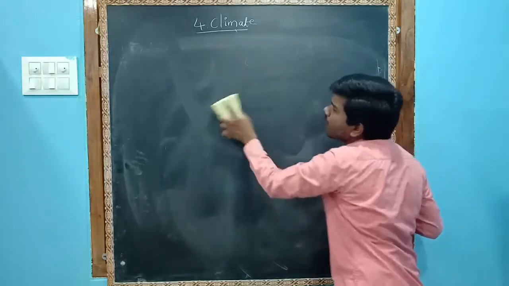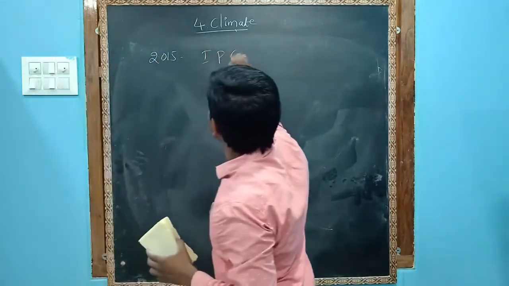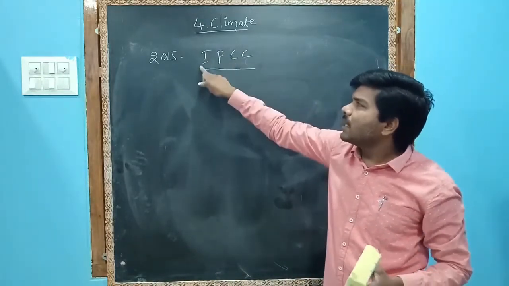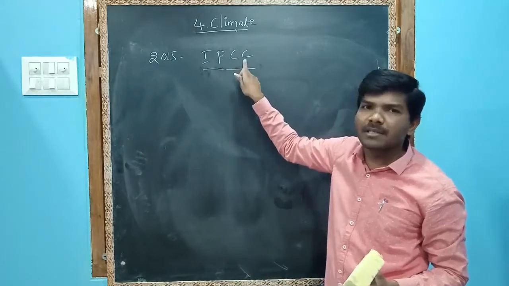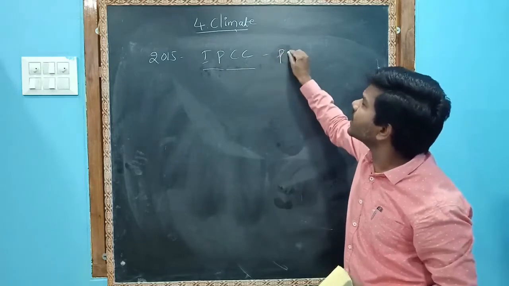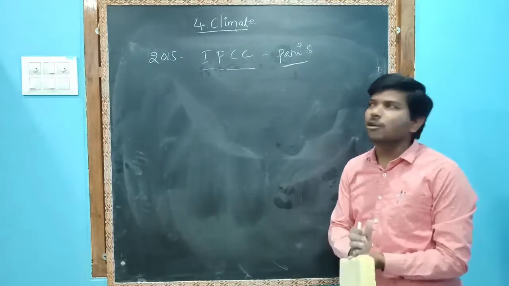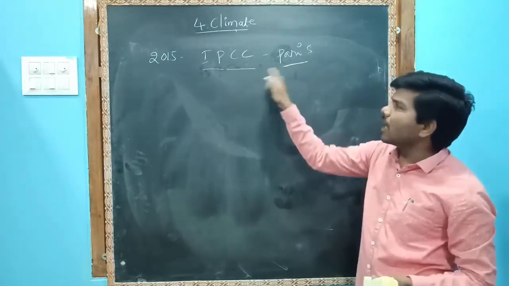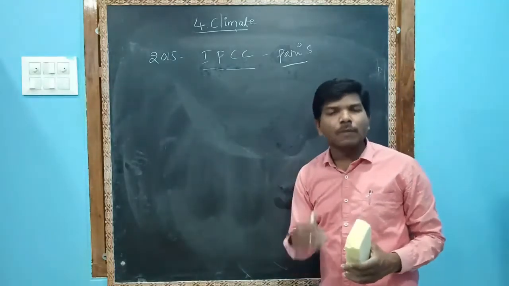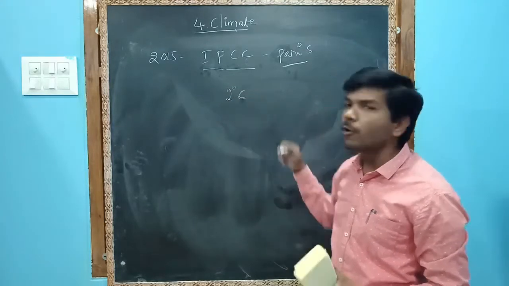To control this global warming, in 2015 the IPCC, Intergovernmental Panel on Climate Change, met at Paris. I repeat, Intergovernmental Panel on Climate Change. This Paris summit is also called COP. At this COP summit, they decided to decrease plastics, pollution and effluents, to keep the global temperature below 2 degrees.